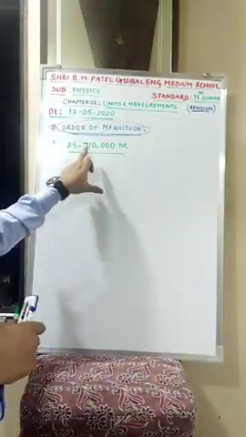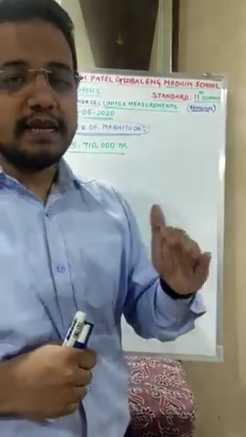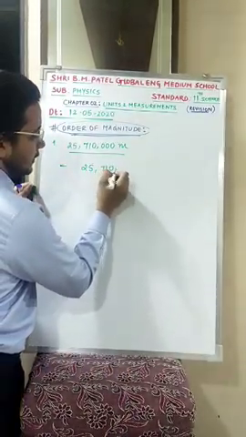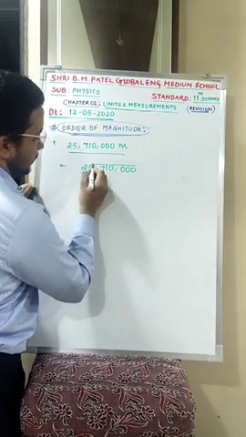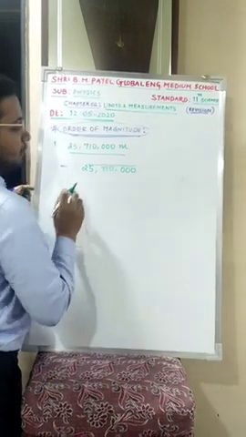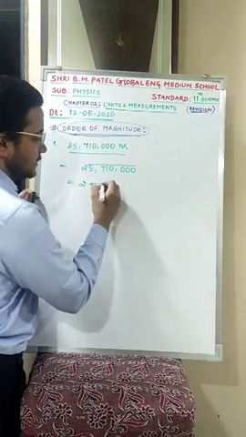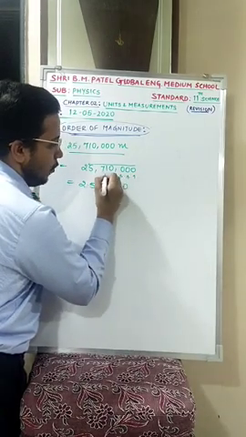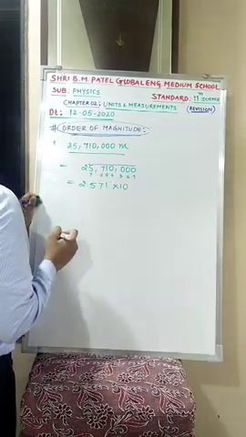Now see, this number is greater than 5, yes or no? I cannot find the order of magnitude of this number directly. I have to fulfill the condition that n should be greater than 0.5 and less than or equal to 5. I have the number 25,710,000. I will start shifting the decimal position, and I can stop over here. My answer will be 2.571 × 10 power. How many positions have I shifted? 1, 2, 3, 4, 5, 6 and 7 positions. So what will I put over here?